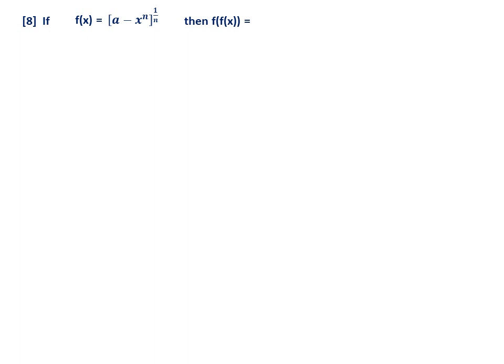See, this question is also f of x you have to find. What is given is f of x is a minus x^n to the power 1 by n. What is f of x? Here also, if you know the substitution method, it is very simple. What you have to do is, see, first let us write f of x is a minus x^n to the power 1 by n. Then imagine that this is y. Then what is f of y? a minus y^n to the power 1 by n. So that is f of y.